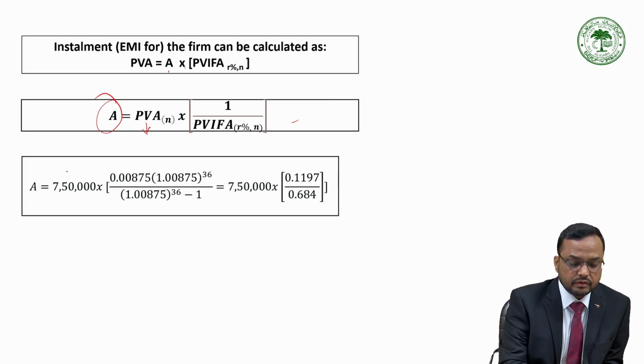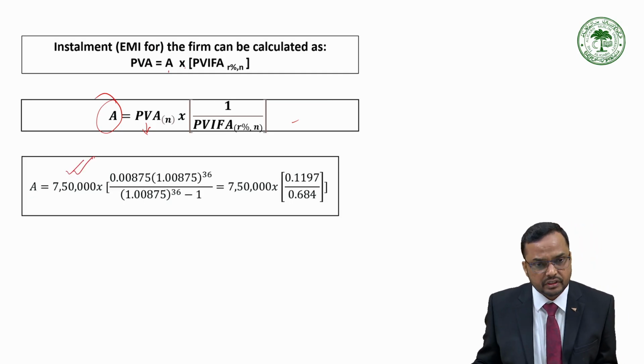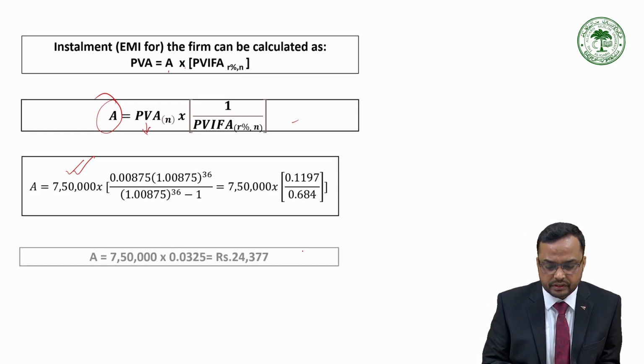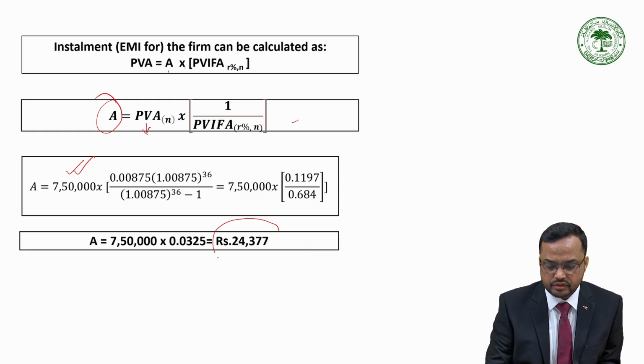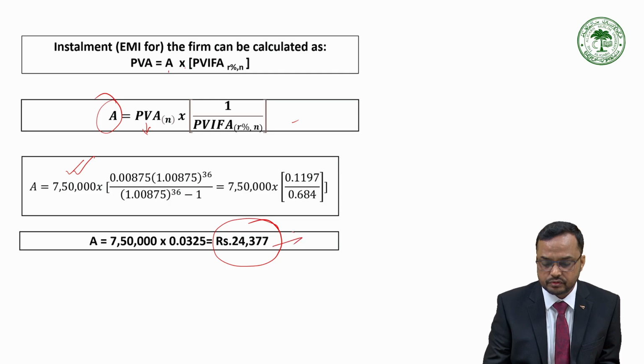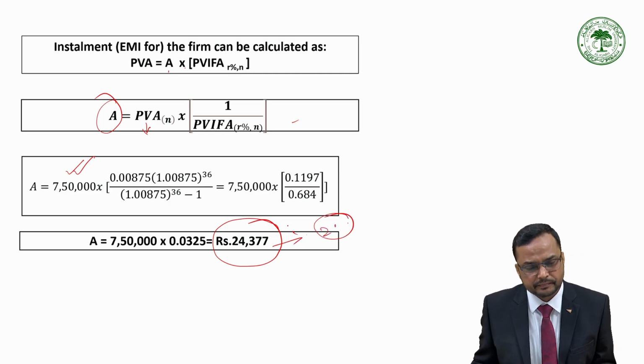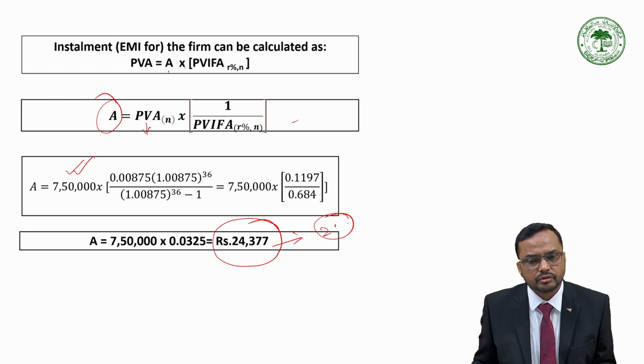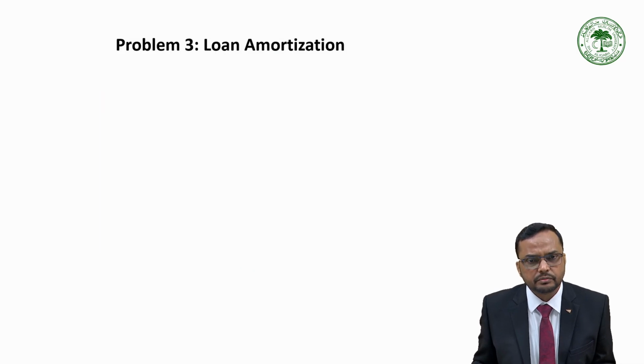So 25 lakh rupees is the amount which is being borrowed. On solving this, we will be getting the installment of the company. Now, once we have calculated the installment, what can we do? We can prepare the loan amortization schedule. So we will be learning in the forthcoming slide.